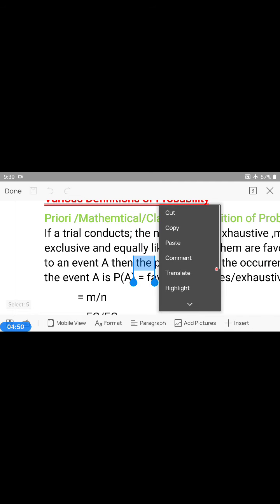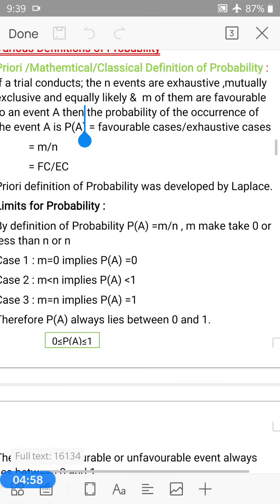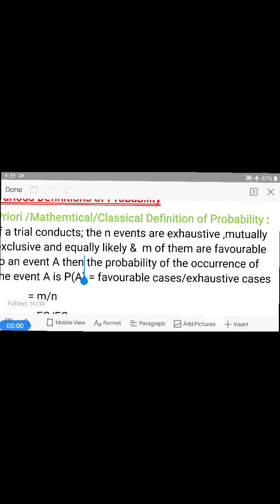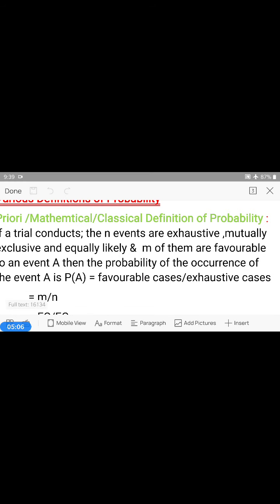One is the priori definition of probability. Second one is the statistical definition of probability, and third one is the axiomatic approach to probability definition.